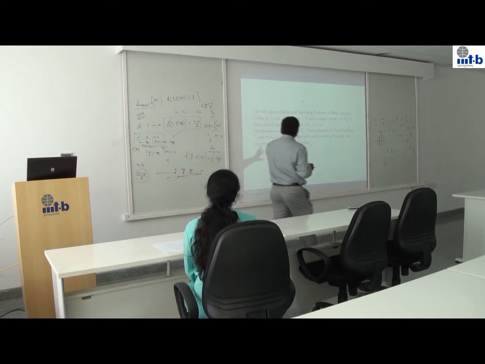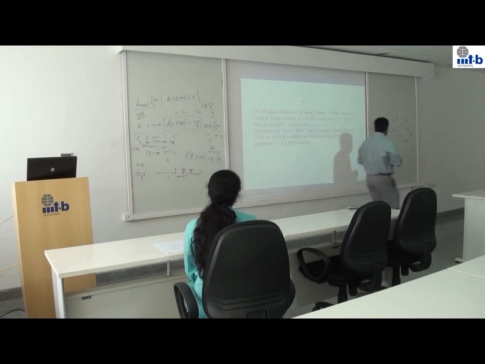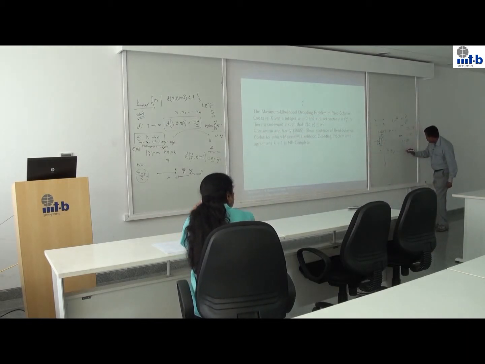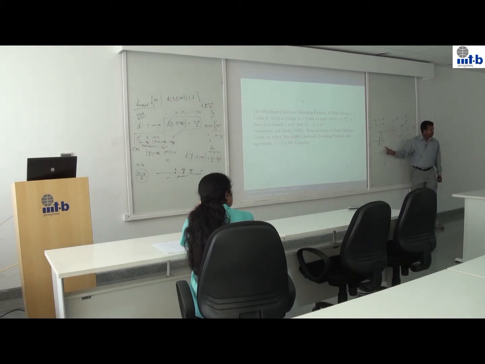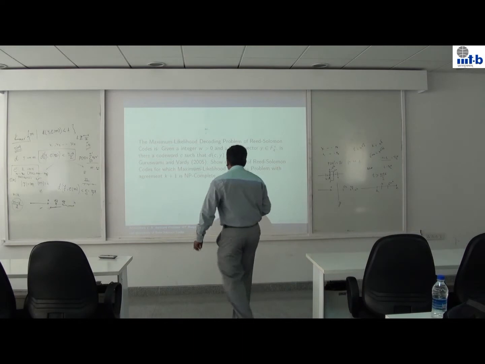And again, Guruswamy and his colleague in 2005 have proved that this can be NP-complete for a value of k plus 1. Right. So you can't really get closer to k plus 1. If the value of t is somewhere here, right. So we started with n plus k by 2, then we moved to square root of nk, then we suddenly have a g beyond which you will end up solving the discrete logarithm problem. But if you get closer to k, then it's NP-complete. Right, you want to say whether this list is empty or not, right?